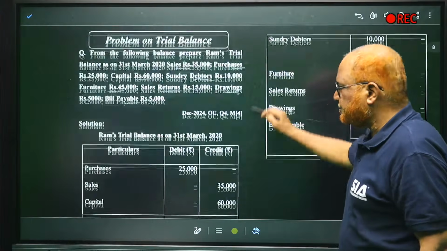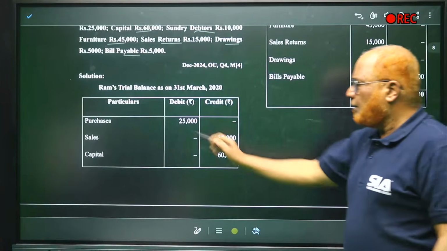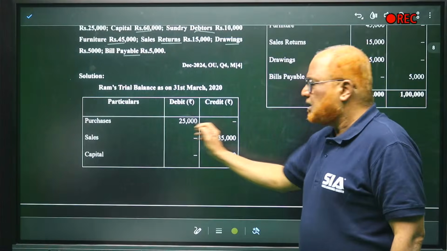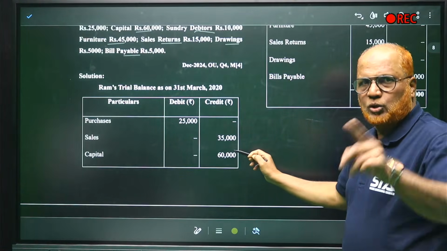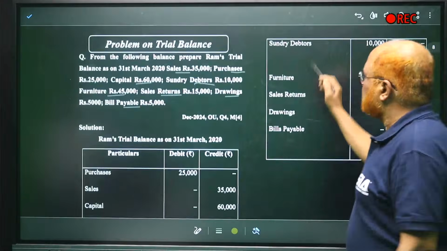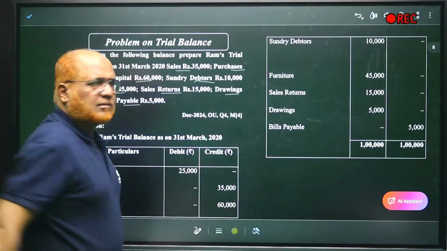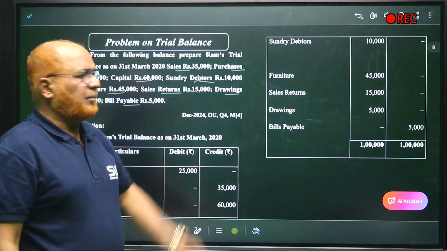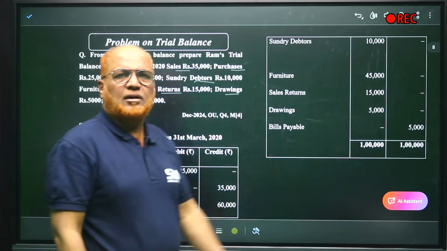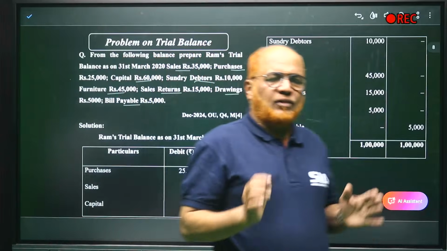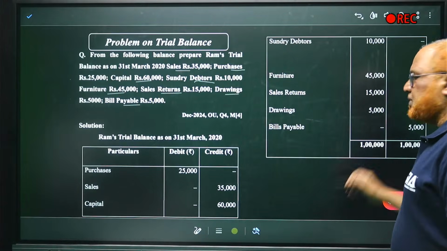Here I am showing Ram's trial balance at 31st March 2020. Purchases, debit balance. Sales, credit balance. Capital, credit balance. Just now I told you. Then sundry debtors, debit balance. Then furniture, debit balance. Sales return, debit balance. Drawings, debit balance. Bills payable, credit balance. Now find out the total of the debit column as well as the credit column. Here we got 1 lakh rupees in both the columns.